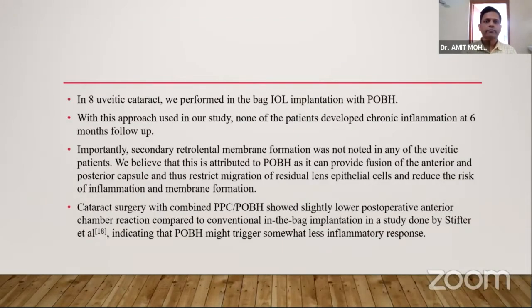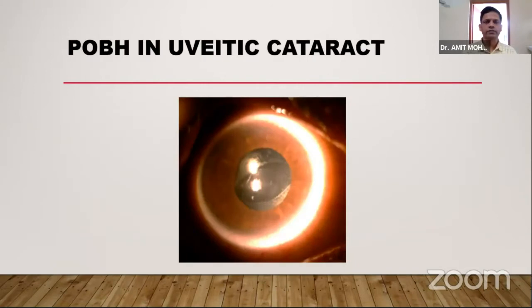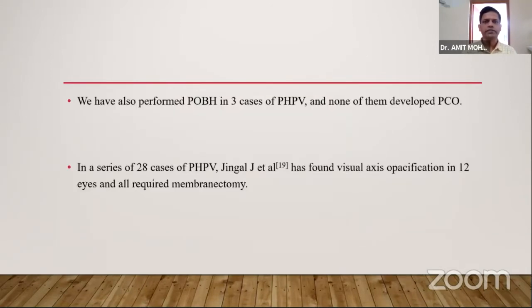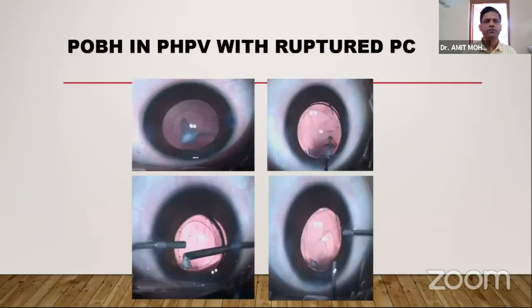In uveitic cataract, we performed in-the-bag IOL implantation with POBH, and results were very good with little chronic inflammation. This is a case of 6 months follow-up of POBH in uveitic cataract. We have also performed POBH in 3 cases of PHPV, and none of them developed PCO. In a series of 28 cases of PHPV by Jingle et al., visual axis opacification was found in 12 eyes and all required membranectomy. This is a case of POBH in PHPV with ruptured PC.